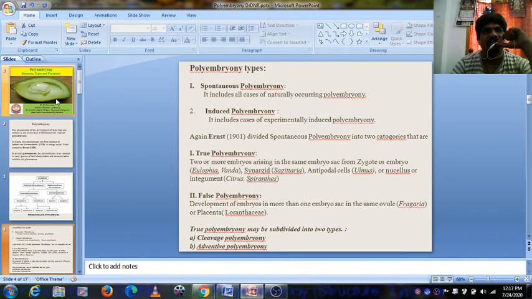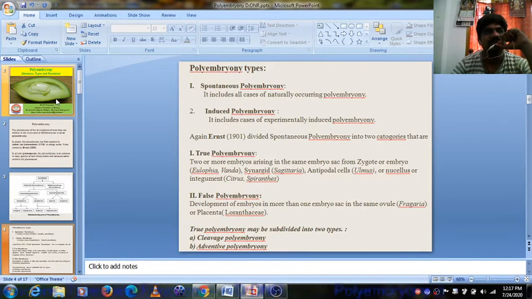From the zygote or embryo, examples are Eulophia and Urginea. Sometimes synergid cells adjacent to the egg cell also form embryos, for example Sagittaria.